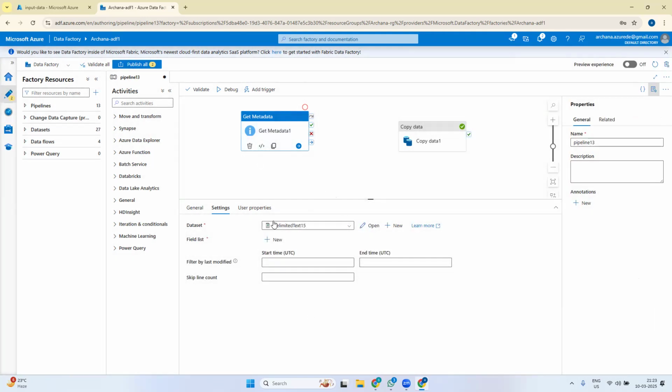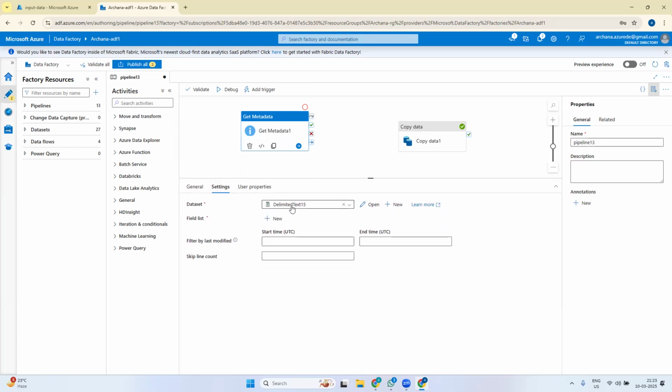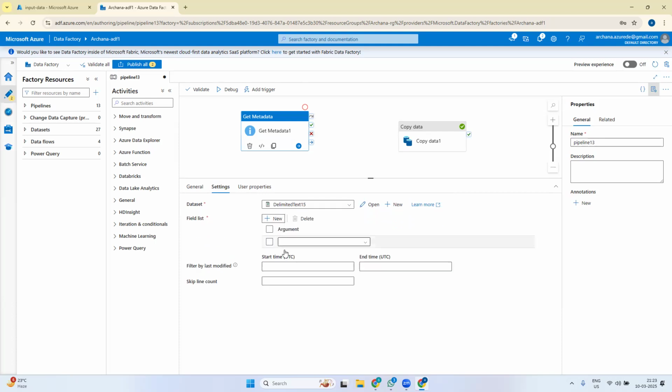Now in the Get Metadata activity, there are so many options. When we have selected one dataset, there is something called the field list option here. When you click plus, it adds an argument. Here it will show what all the options are. I'll choose child items. When I select child items and publish, we'll run it and see what this Get Metadata activity is doing.